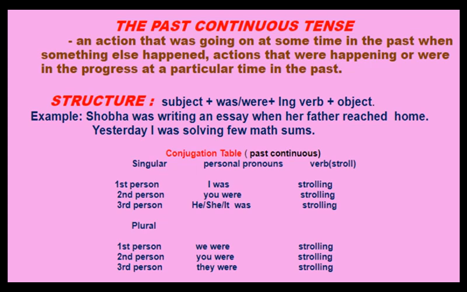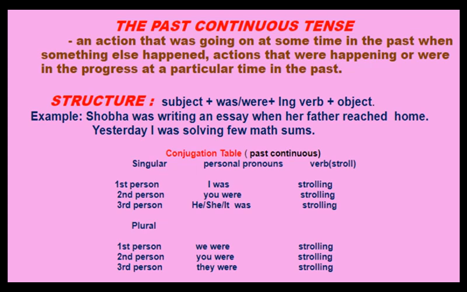What is the structure of the past continuous tense? It is subject plus was plus the ing form of the verb plus object. Look at the example: Shobha was writing an essay when her father reached home. Here you have noticed the past continuous tense has been used to express the longer action, that is was writing an essay, and simple past has been used to express the shorter action, that is her father reached home.